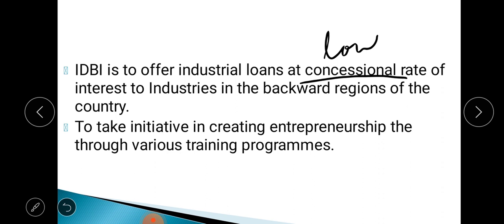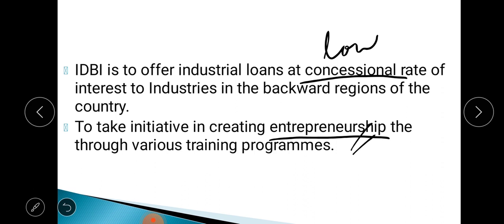Then you see the last one, to take initiative in creating entrepreneurship through various training programs. So it also conducts various kinds of skill development. What kind of skill? Entrepreneurship skill. Now what is entrepreneurship? Entrepreneurship means the creating of a business. If you want to set up any business, it requires certain skills.